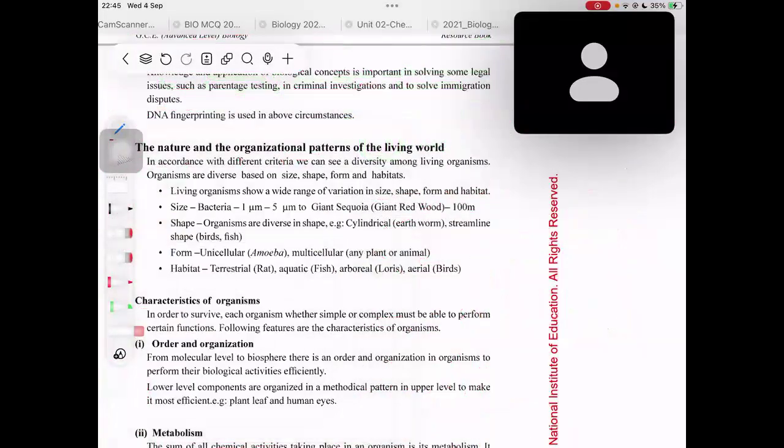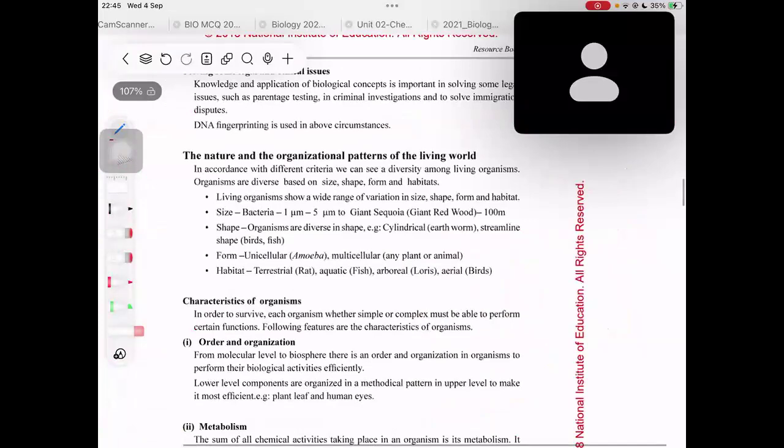Now let's move on to a new area. The nature and the organizational patterns of the living world, right?